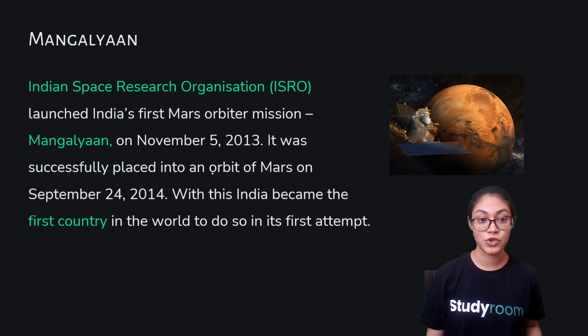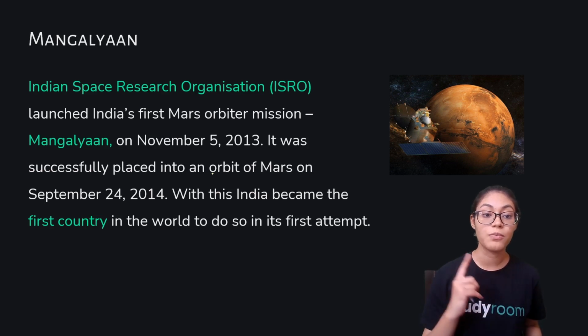Now, Mangalyaan mission. Indian Space Research Organization launched India's first Mars orbiter mission, that is Mangalyaan, on November 5, 2013. It was successfully placed into an orbit of Mars on September 24, 2014. With this, India became the first country in the world to do so in its first attempt. Right?